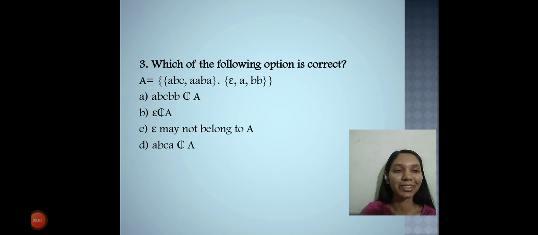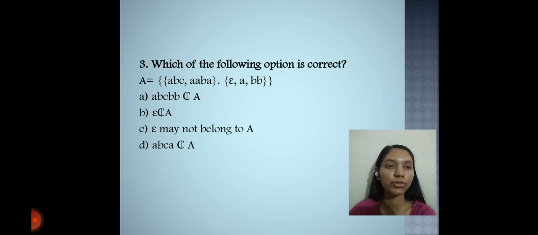Today we will discuss another question which is based on theory of computation. Here the question is, which of the following option is correct? Here we have given a language which consists of ABC and AABA set multiplied by concatenate by epsilon A BB set.